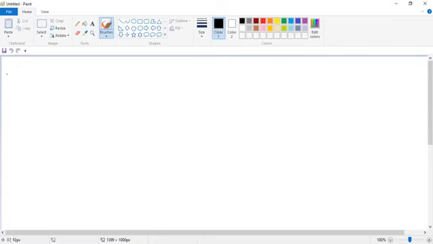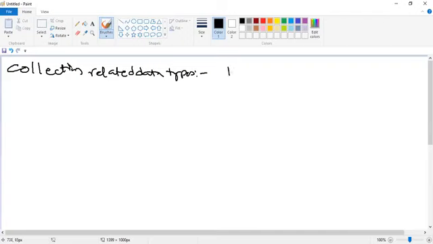In the collection related data types, the first concept we are going to see is List. List is a collection related data type.